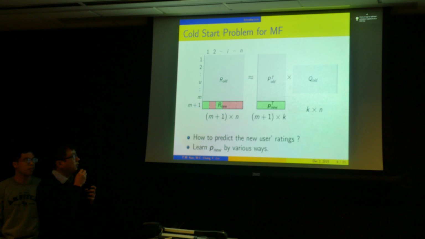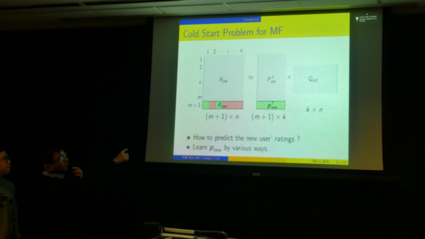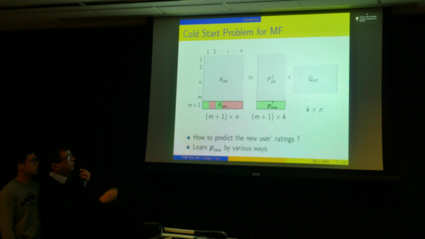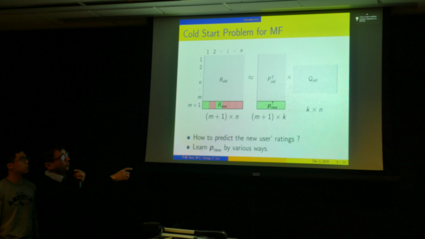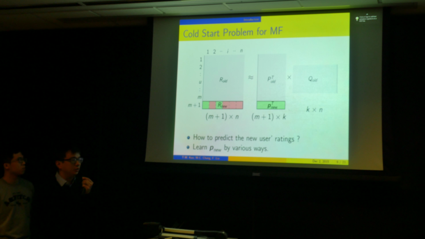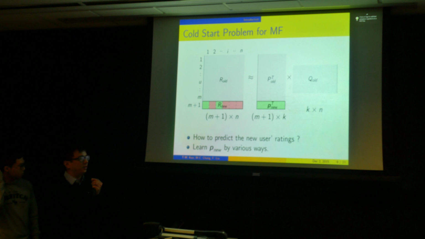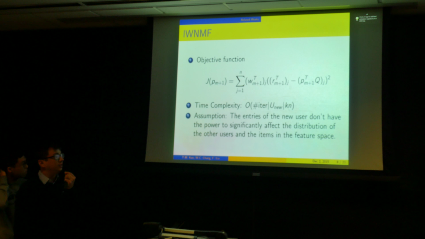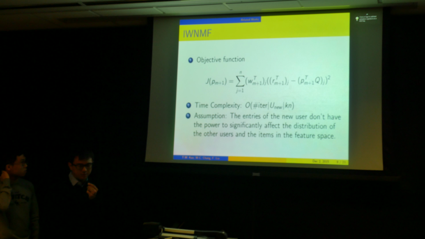We start from a naive idea: the rating of the new user is predicted through the feature vector of the new user, a linear system of the new user's feature vector and the original Q. P and Q are originally trained with the users we have. The optimization function can be formed like this, where W is the indicator function that says whether an item is rated or not.